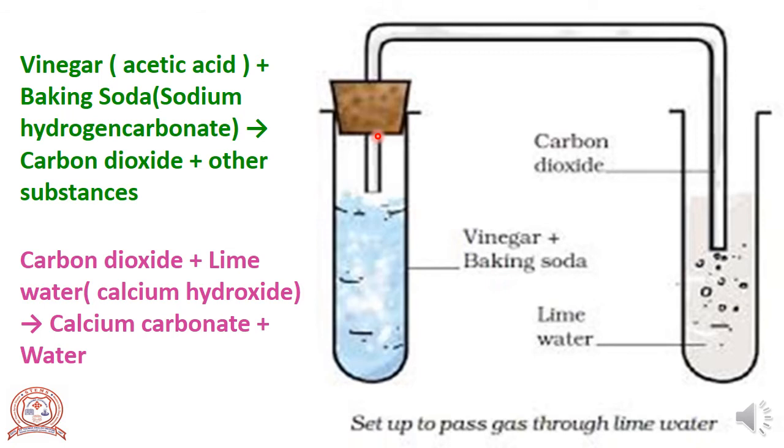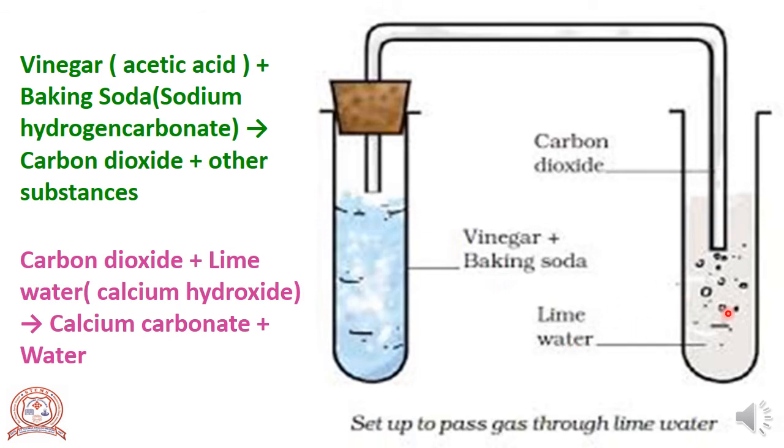This is because of the formation of carbon dioxide gas. We are transferring this carbon dioxide gas to another test tube. That test tube is filled with lime water.